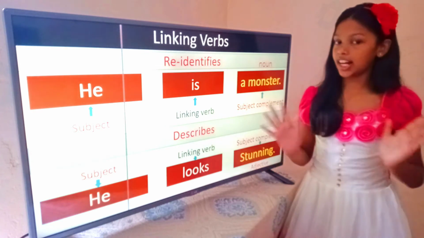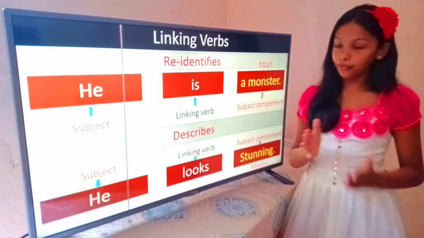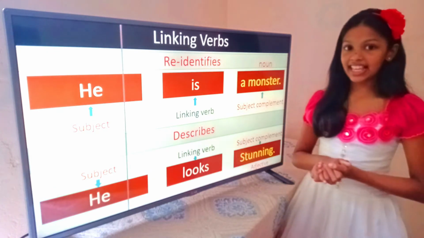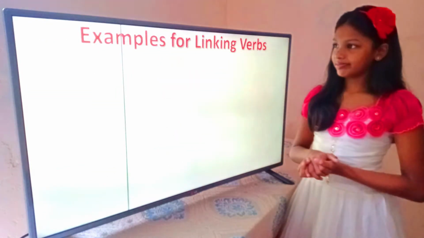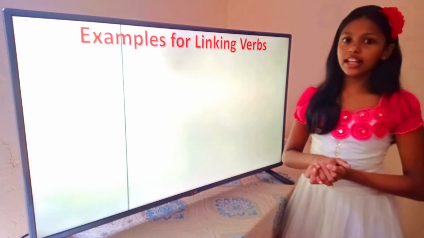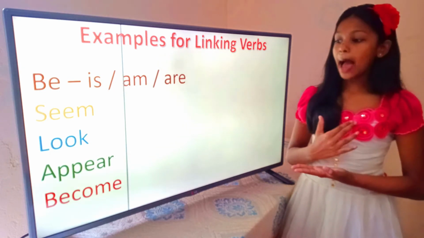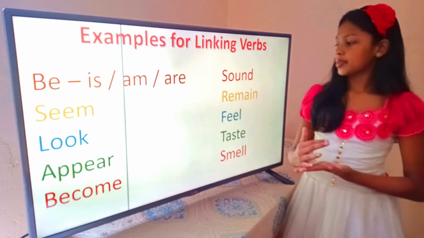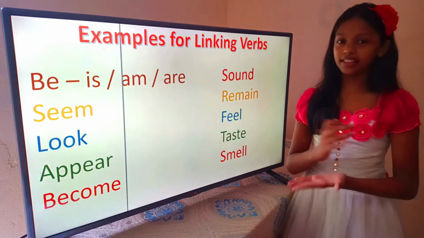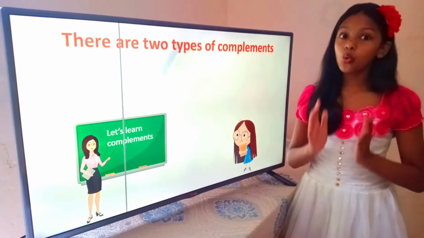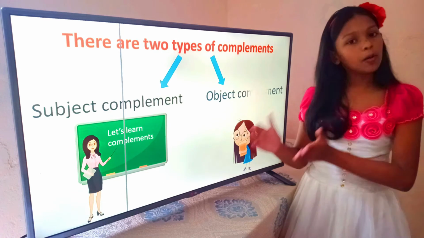He looks stunning. He is the subject. Looks is the linking verb. Stunning is the adjective which acts as the subject complement. Examples for linking verbs: be, seem, look, appear, become, sound, remain, feel, taste and smell. There are two types of complements. They are subject complement and object complement.